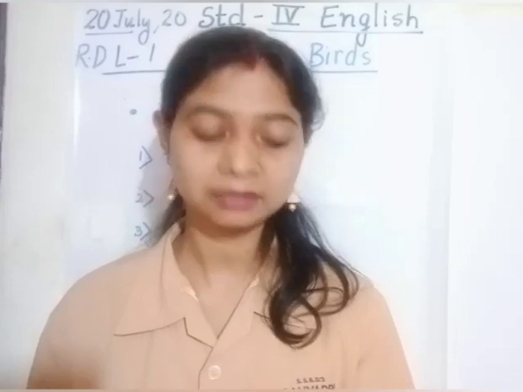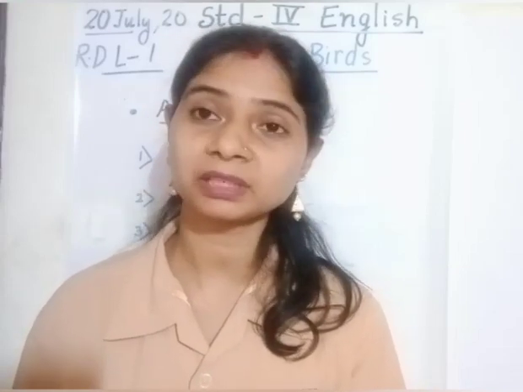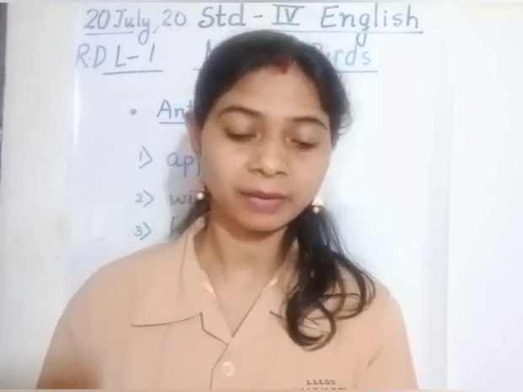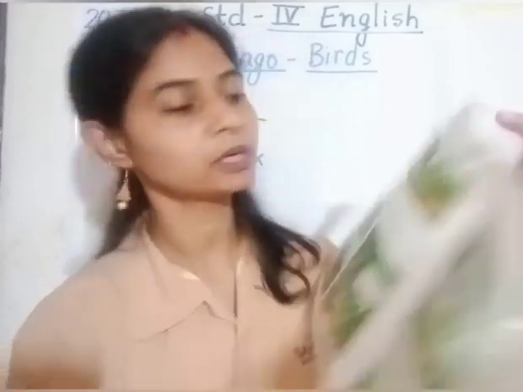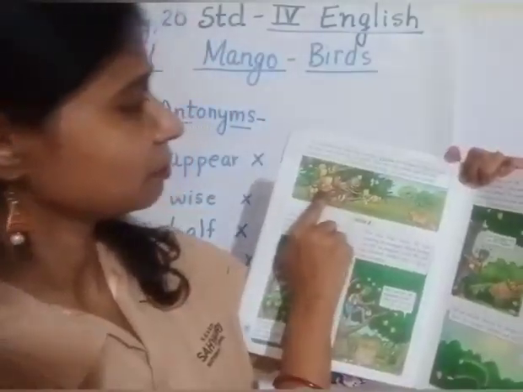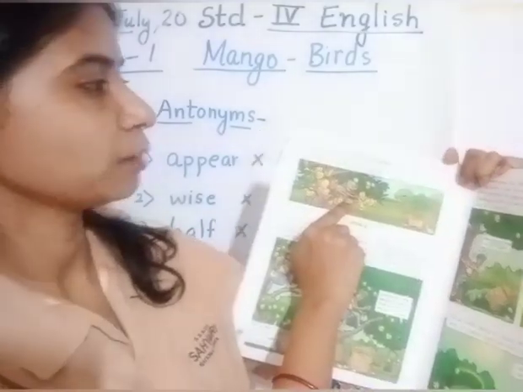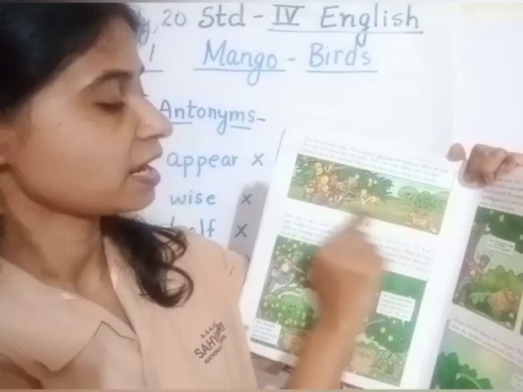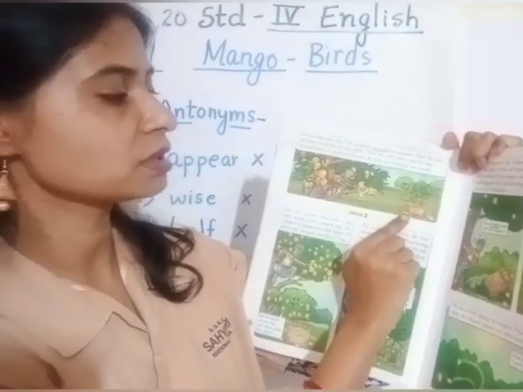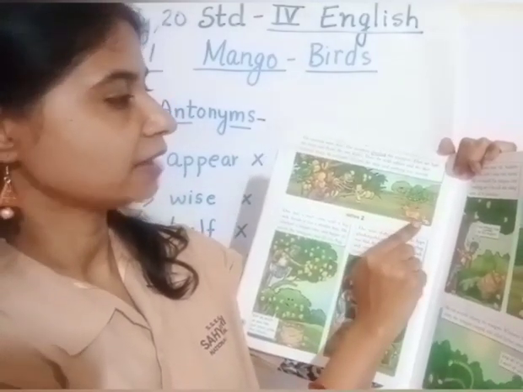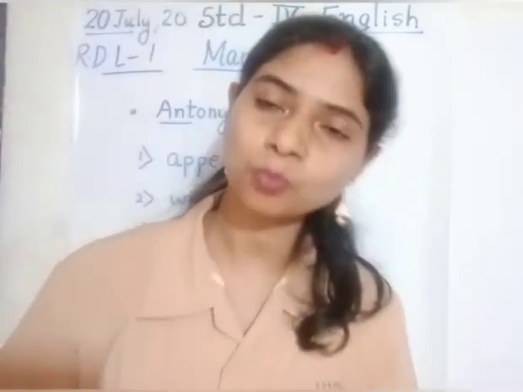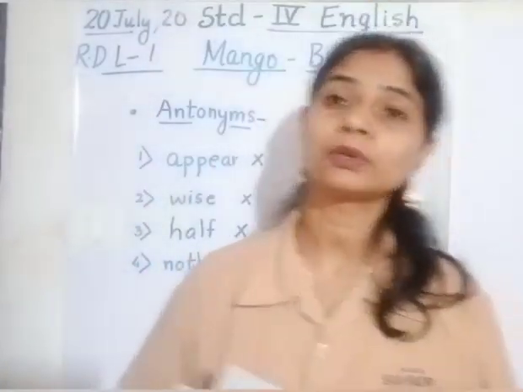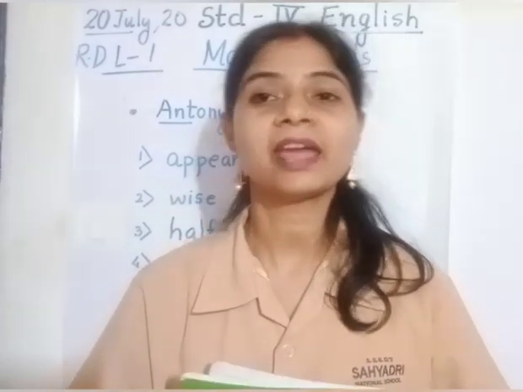So children, you can see how animals and these birds are following the rule set by the tree god. If you look into the picture, the monkey has plucked the mango. He has eaten, and when he is unable to finish it, he throws it down. And these half-eaten mangoes are eaten by the deer and the rabbit. So each one in the jungle is following the rule set by the tree god. Nothing is wasted and everybody is enjoying the fruits.